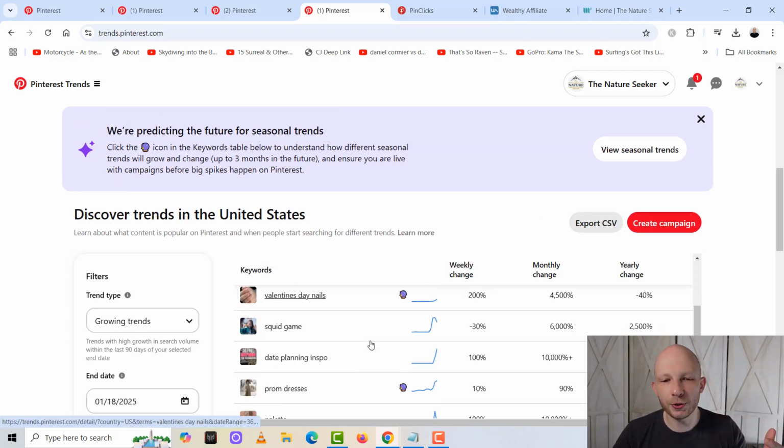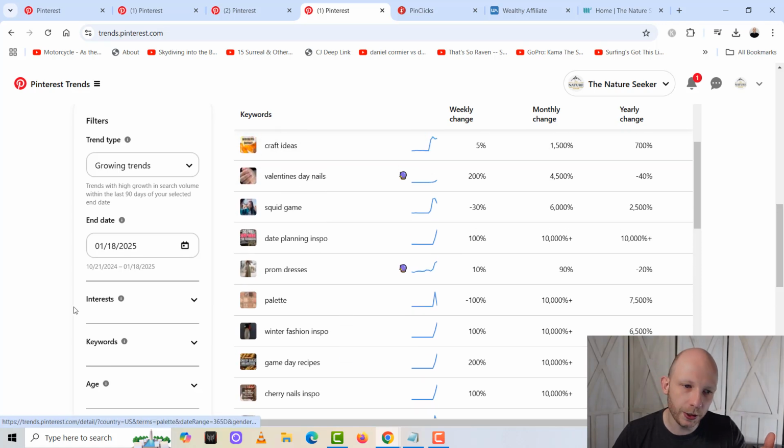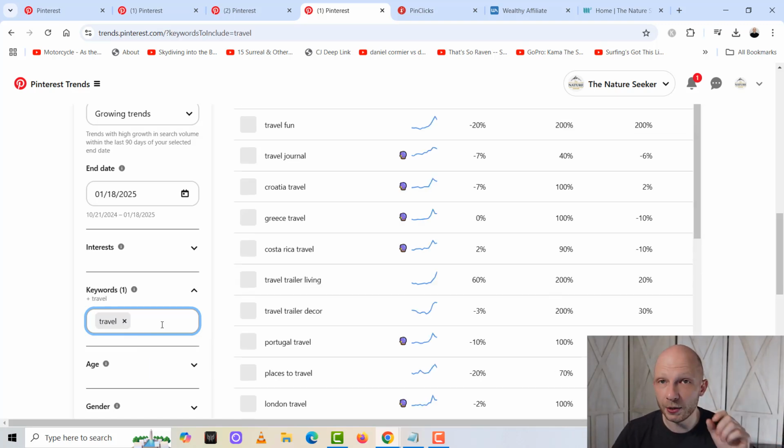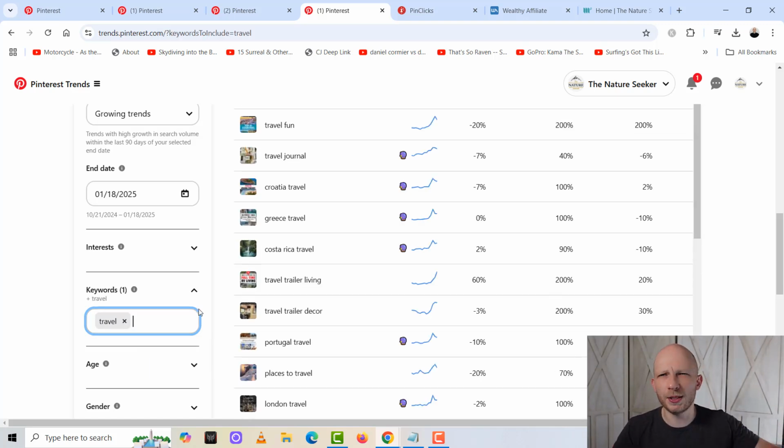But let's say that your interest is not listed over here. What you want to do is go to where it says keywords, type that in, and just type in something like travel. I have a nature blog. Now you want to be super duper broad about this. You don't want to say something like Zion National Park, or I mean, you could say that, but you don't want to go super specific long tail. You want to be broad and see what Pinterest shares with you.